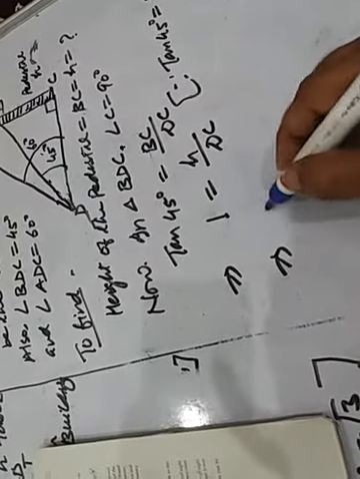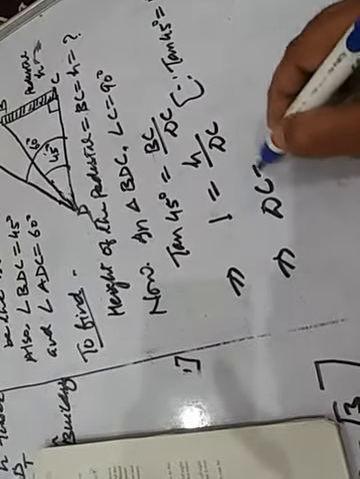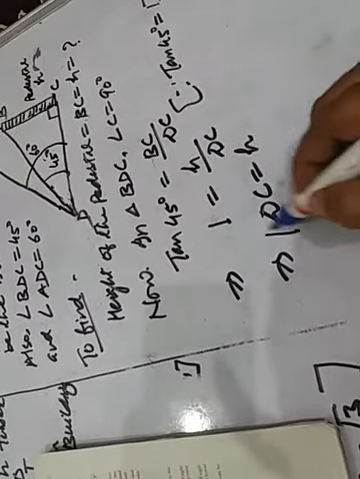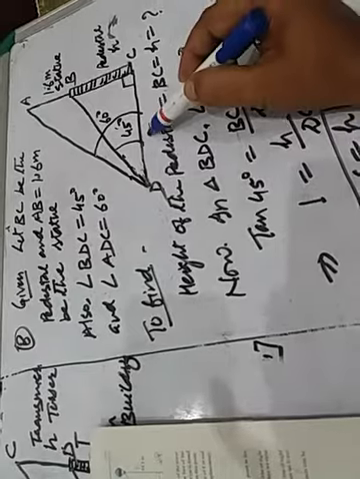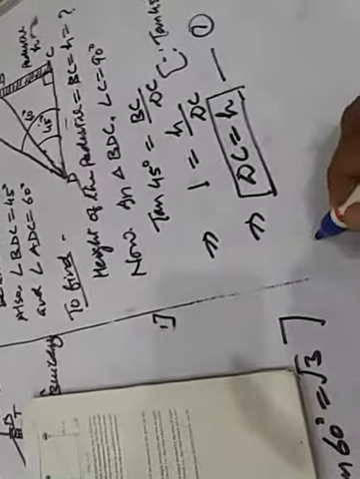DC equal to H, by cross multiplication. What does it mean? DC equal to H means this length and this length both are the same. Let it be equation number 1. Clear?